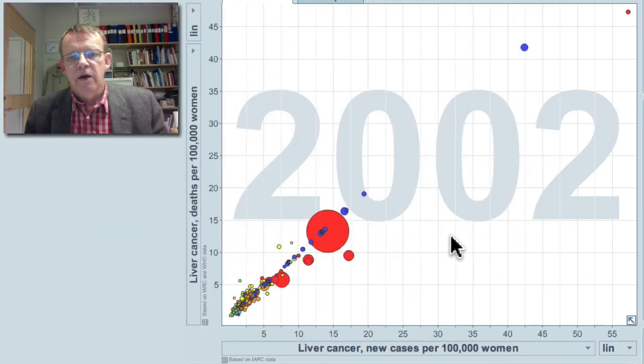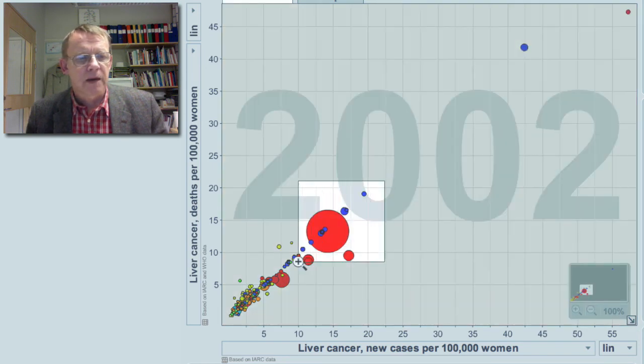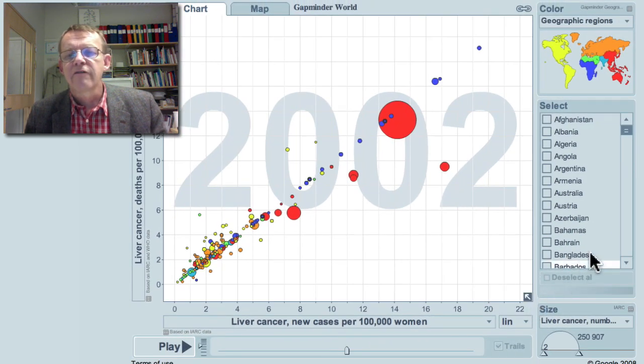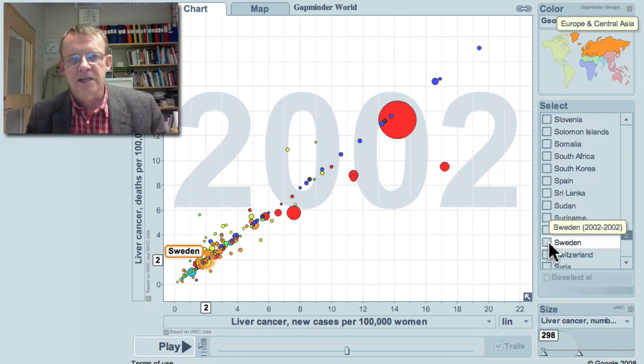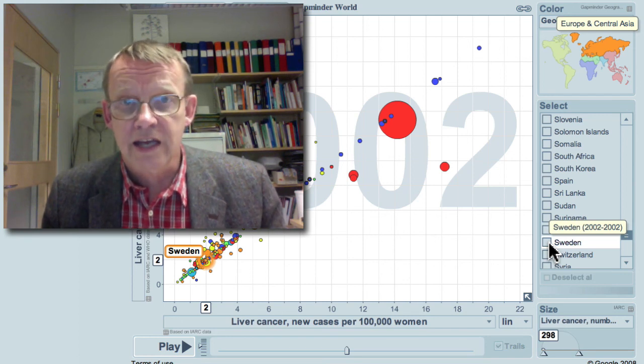Now, if you want to look at some special country, you can focus down to these countries by doing like this. You zoom in and then you can choose the country from the list here. Let me show you how I find my own country, Sweden, here. And I can see how much liver cancer it is there. This is how you can look at the cancer statistic.